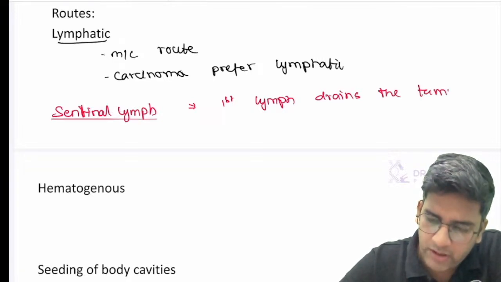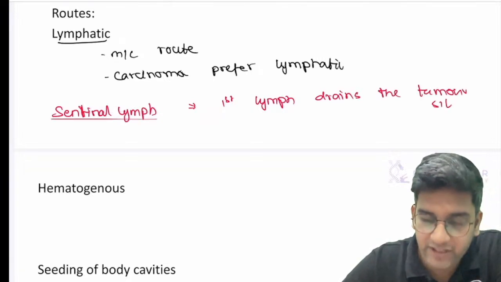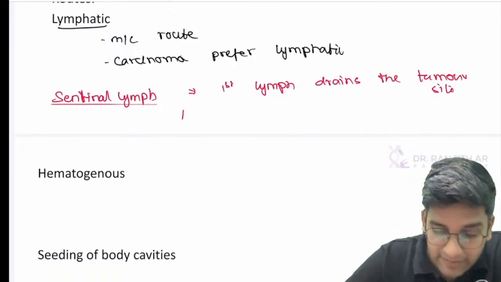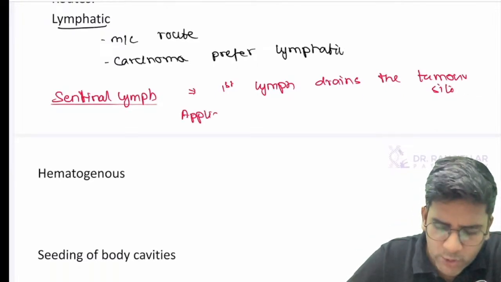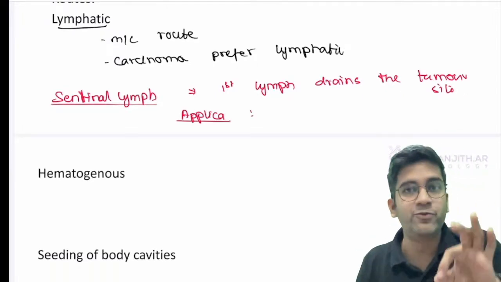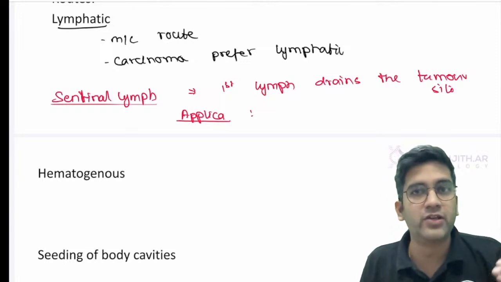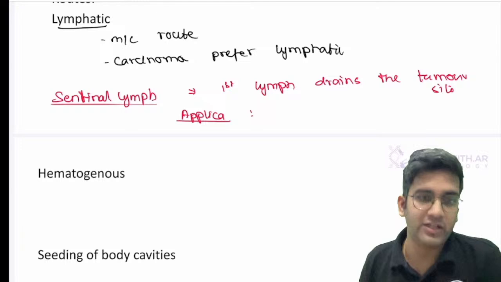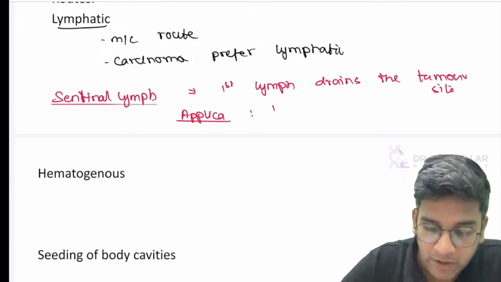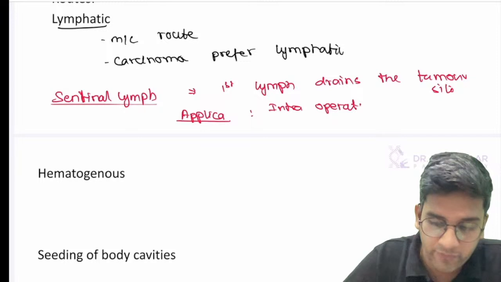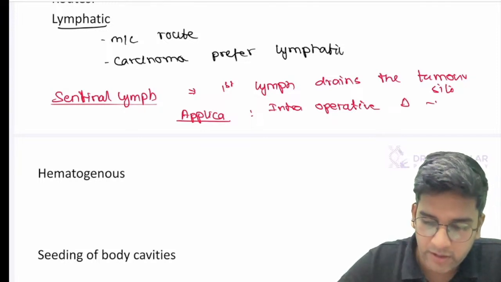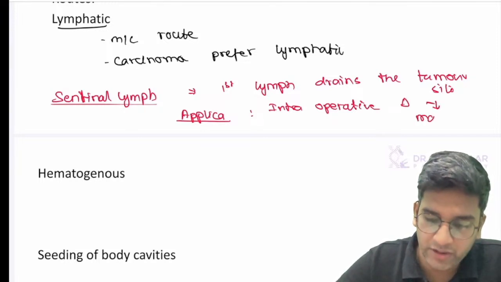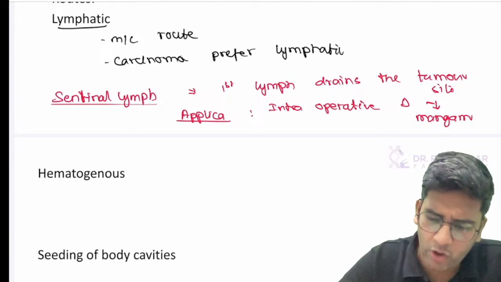Whatever may be the tumor, if it drains the tumor site, that's the first lymph node, right? The practical application is very simple. If the sentinel lymph node is involved, then I have to take care of the lymphatic spread. If the sentinel lymph node is not involved, I need not take care of the lymphatic spread, right? It has a practical implication. So intraoperative diagnosis of sentinel lymph node involvement will help in managing the patient, right? It will obviously alter the management.